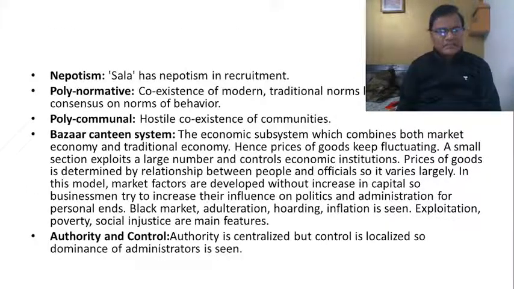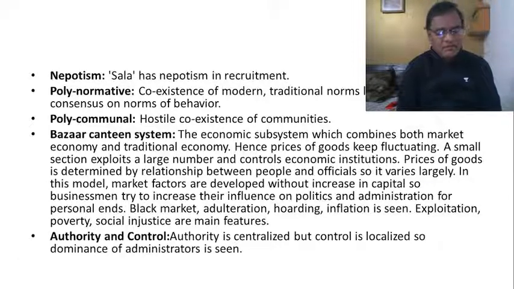Proceeding further, what are the features of what we call the prismatic Sala model? The administrative subsystem of a prismatic society is what Riggs called the prismatic Sala model. What is this Sala? As we have mentioned, Riggs visited Thailand, and Sala is the name of a bureau in Thailand. Bureaucracy in Thailand is called Salacracy. Riggs called it Salacracy.